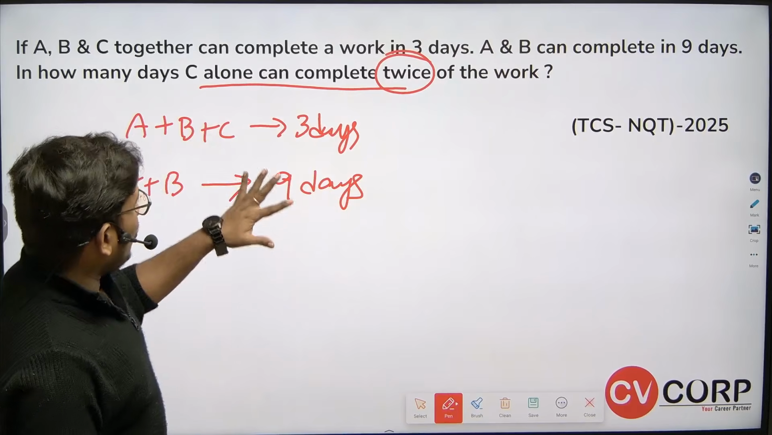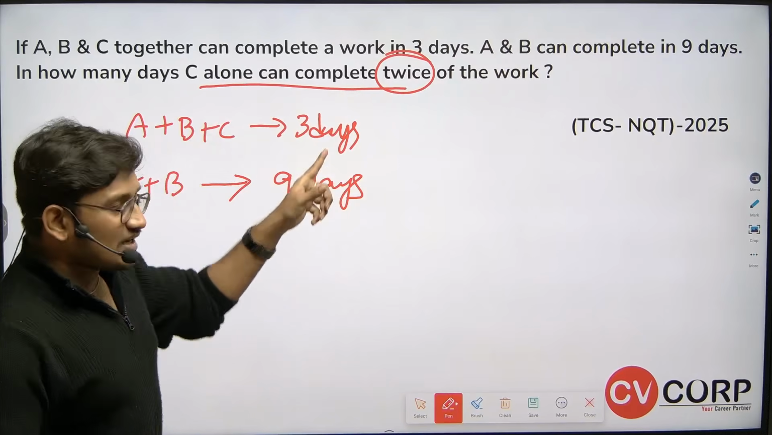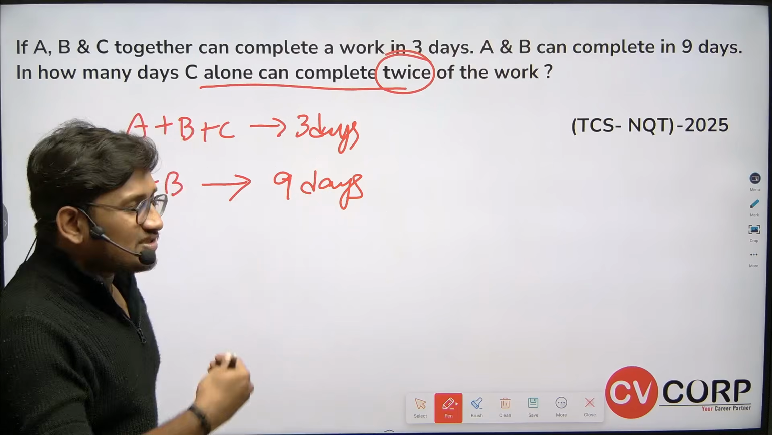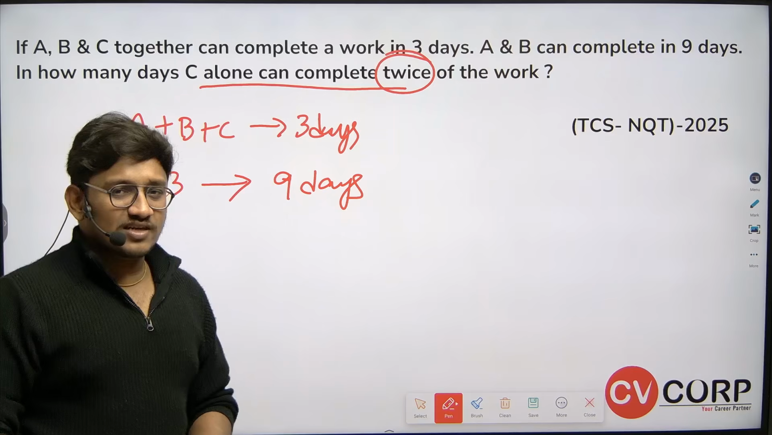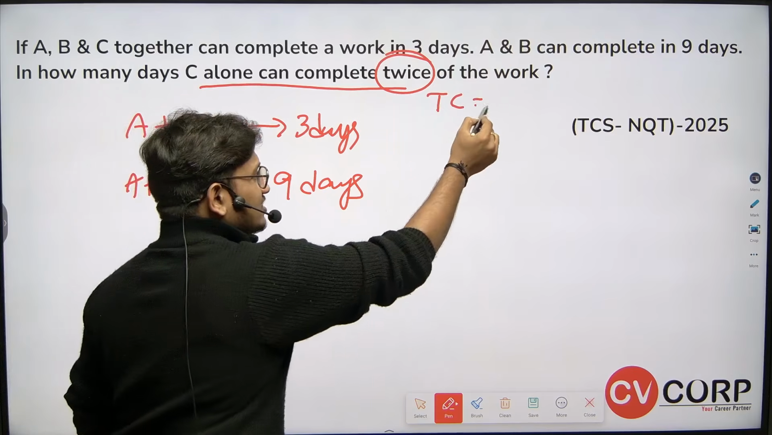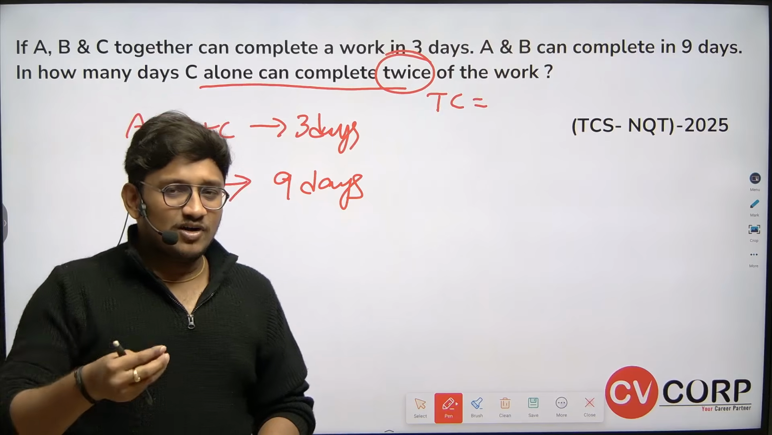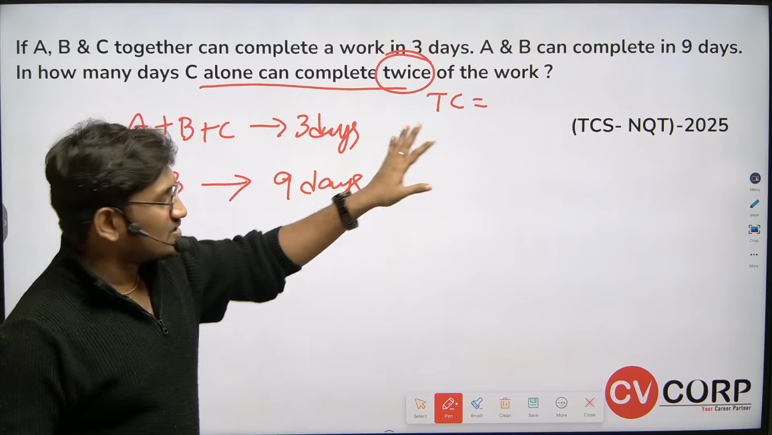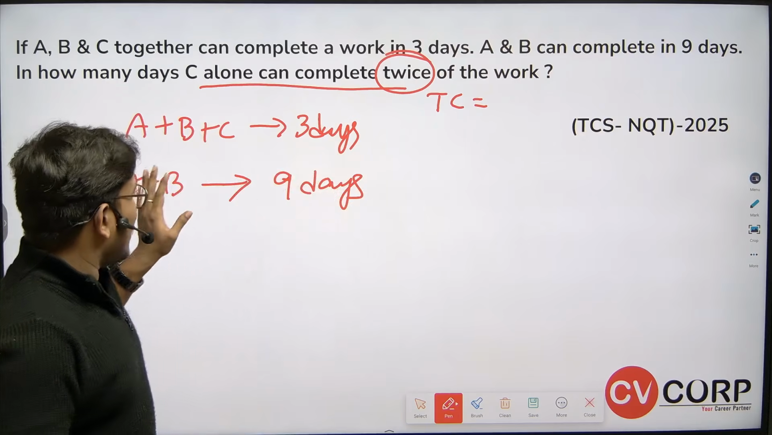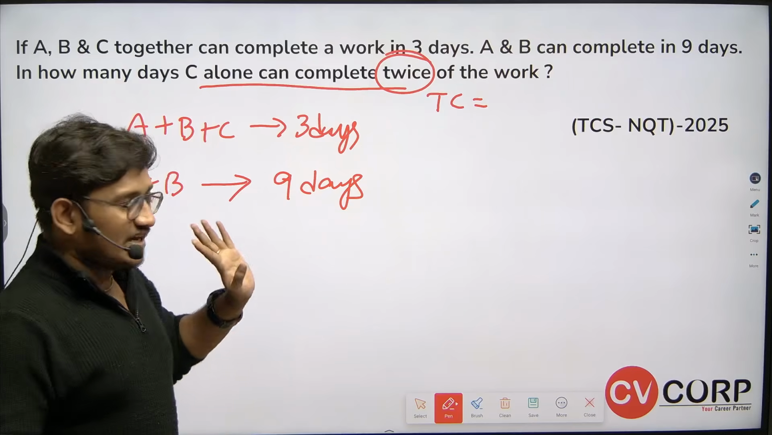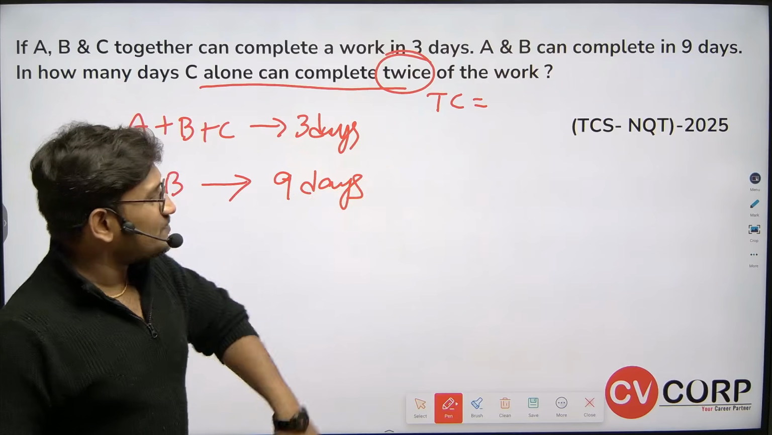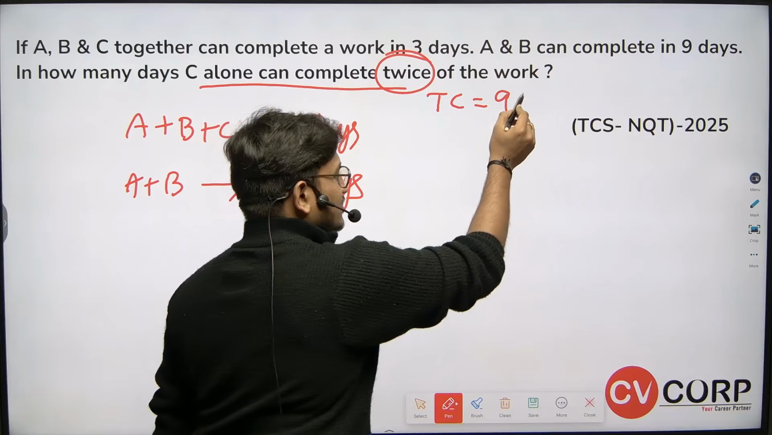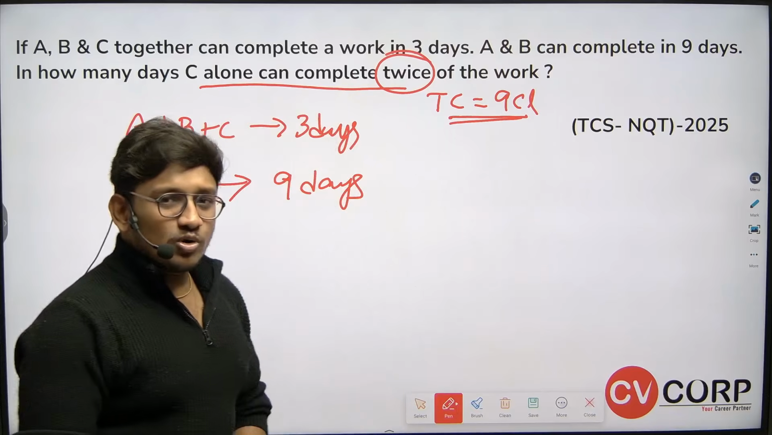Now, in the whole picture, A, B, C can complete the work in 3 days, and only A and B can complete it in 9 days. What is the work? Already I said there is a simple way to understand. Let's take total chocolates; eating the chocolates is the work. A, B, C can eat the chocolates in 3 days, and A and B can eat the same chocolates in 9 days. Now total chocolates we can assume as the LCM of 3 and 9, which is 9 chocolates. Always remember you need to assume total chocolates is 9.